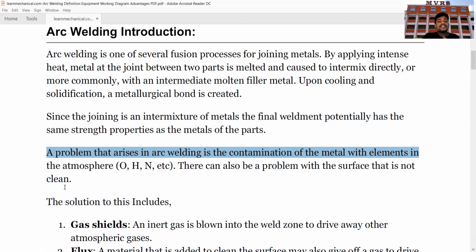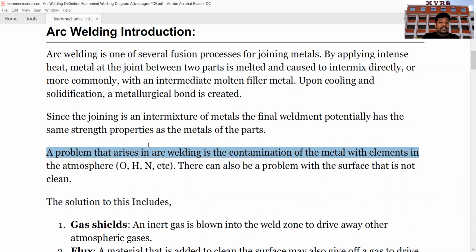Whenever you're performing this arc welding operation, there are several gases in the atmosphere. So these gases might contaminate this process. What happens when the heat is reacting with the gases over there? There occur some kinds of problems where your weld might not be properly jointed.